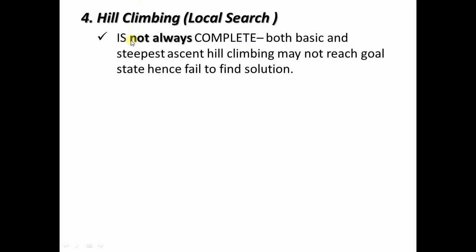That's why I say hill climbing is not complete, because in both cases, whether basic or steepest ascent, the algorithm may not reach the goal state and hence fails to find the solution. Most of the time the algorithm gets stuck at a local maxima or local minima, which is not a goal node. The goal node is always the global maxima or global minima node.